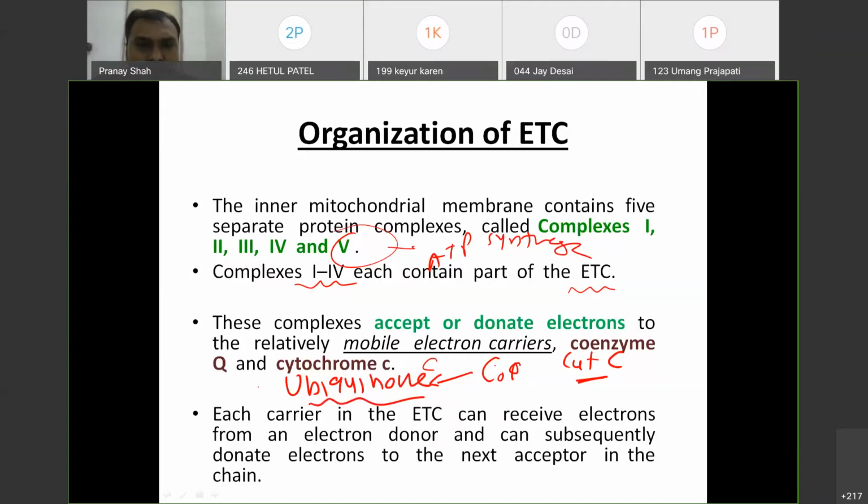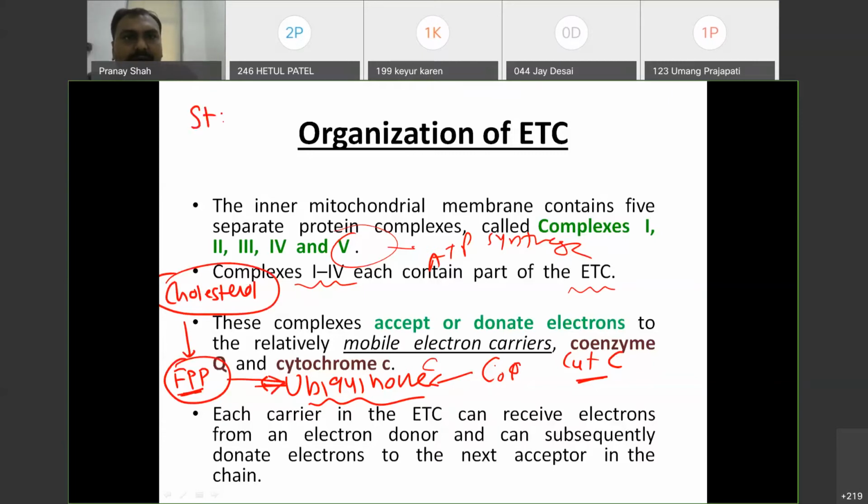And you know ubiquinone is synthesized from farnesyl pyrophosphate, which is synthesized during cholesterol biosynthesis. So when cholesterol is synthesized, during the intermediate pathway there is farnesyl pyrophosphate, which is a precursor of this coenzyme Q. That's why in patients with hypercholesterolemia, we give the drug called statin.